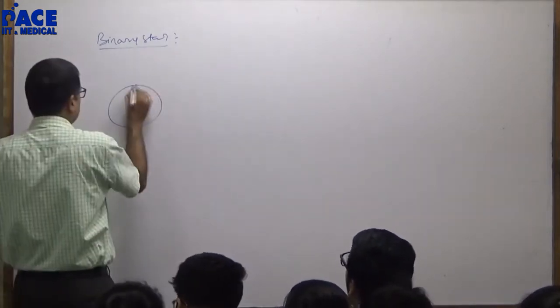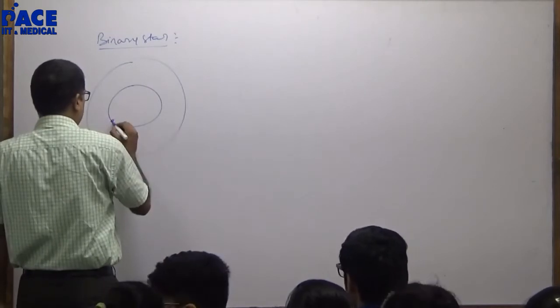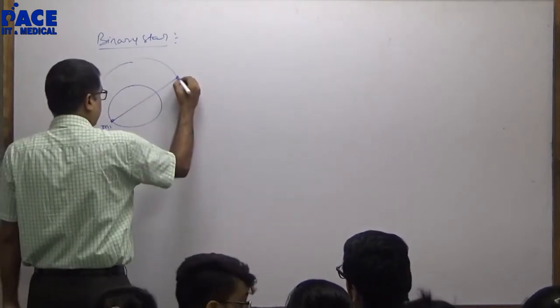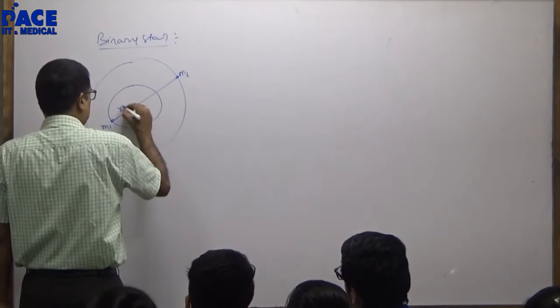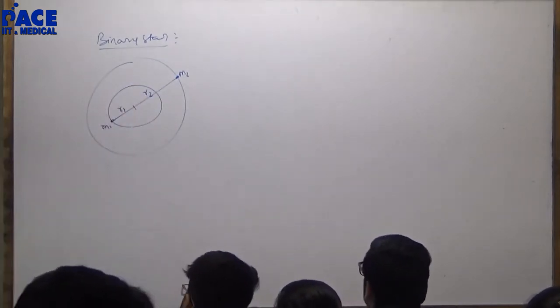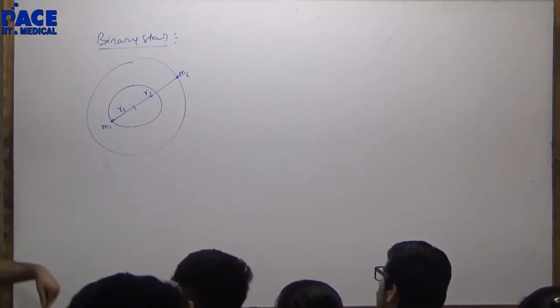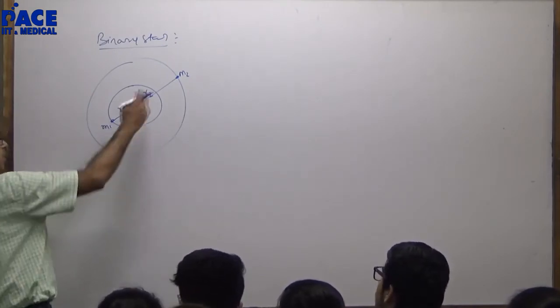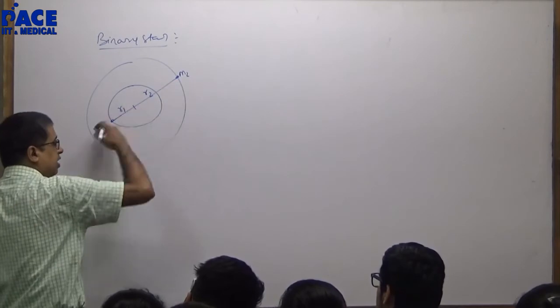Now, how do the two stars go about in a circular orbit? This is M1, this is M2, this is R1, this is R2. M1 and M2 both will provide the required centripetal force using the gravity between them.